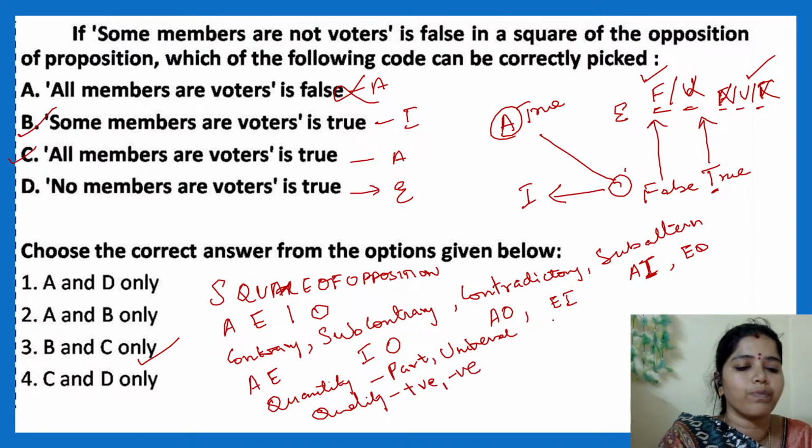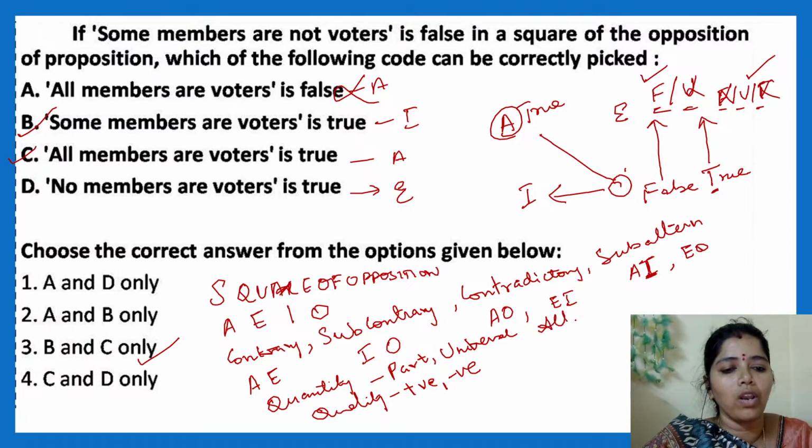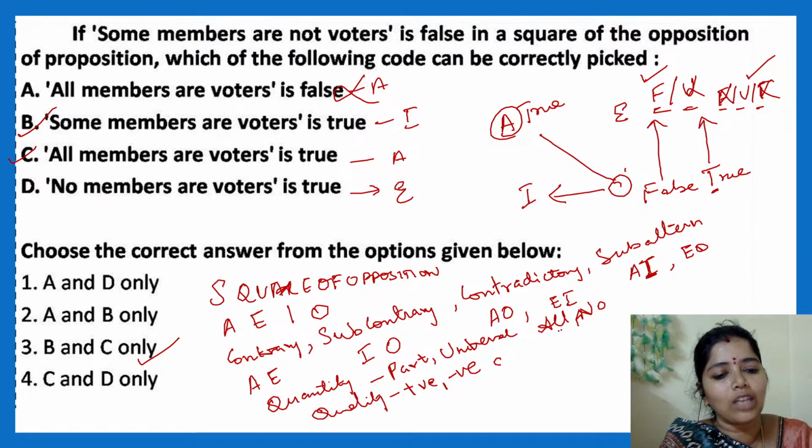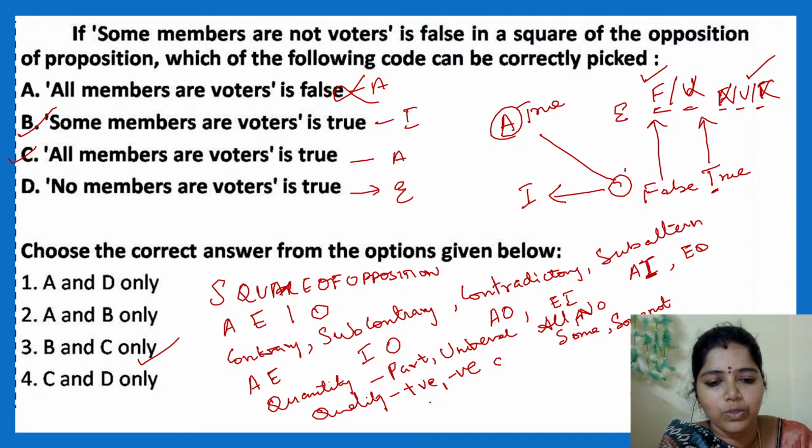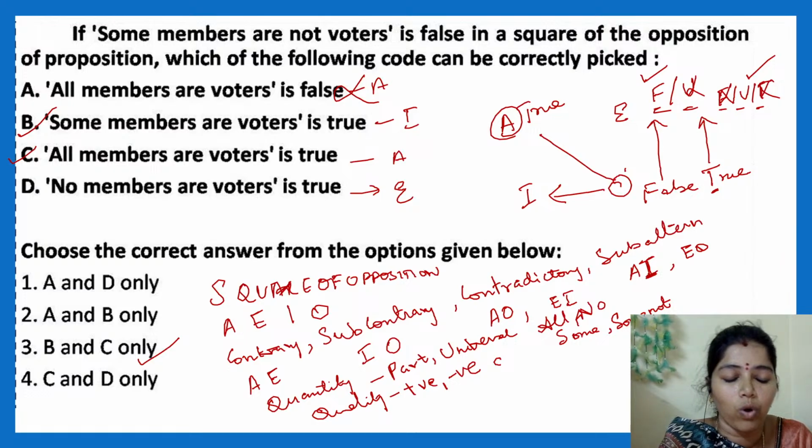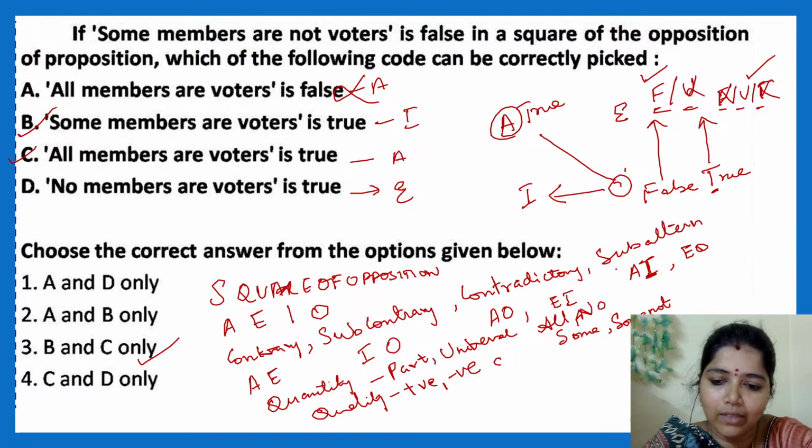All and no are universal. Some and some not are particular. Similarly, positive and negative: all and some will be positive, no and some not will be negative. Yes, clear? Very good.